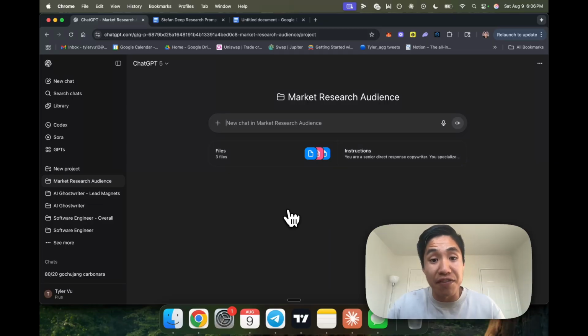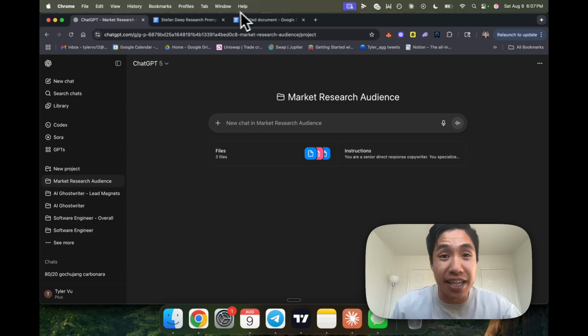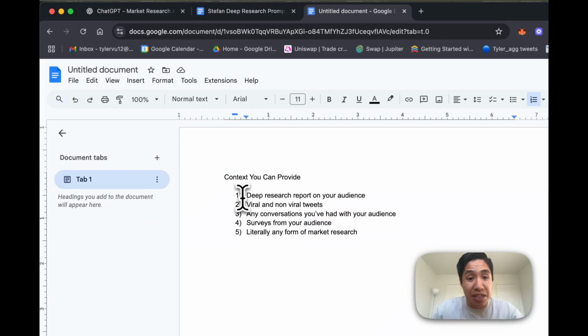But the first thing that you have to do before you get into any of this, before you even worry about AI, the prompts, any of that, is actually getting some documents for the AI to analyze, okay? And here is what I've done. So one of the types of context that you can provide is a deep research report using ChatGPT, okay?